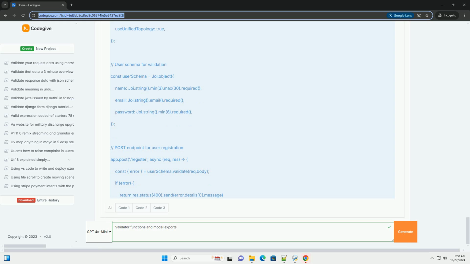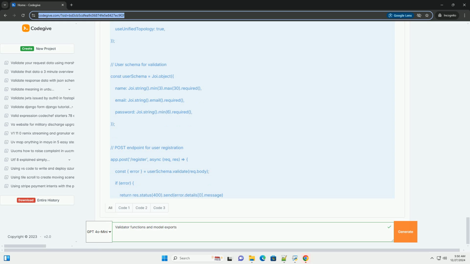Summary. In this tutorial, we covered 1. How to create validator functions using Joi to validate user input in an Express application. 2. How to define and export a Mongoose model for user data. 3. How to integrate both validation and model exporting into a simple user registration API.